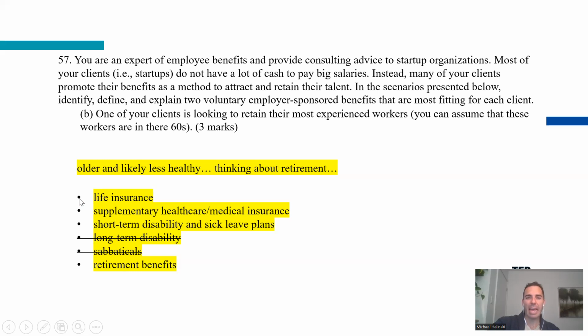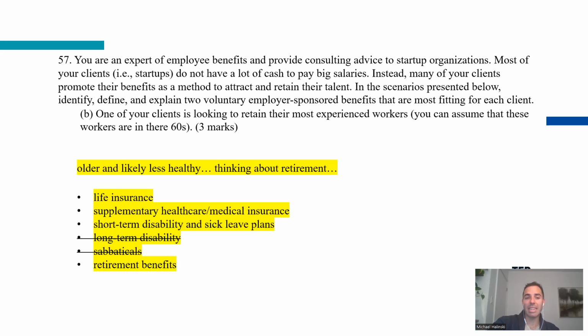Life insurance, if they have kids, if they have a house. If they're single and don't have any, life insurance probably isn't relevant. As you get older, your body's deteriorating, so you probably need glasses, you probably need other types of medical aid, vision care, something like that. So this might be relevant for you. You're probably not concerned with sabbaticals if you're at the end of your career.